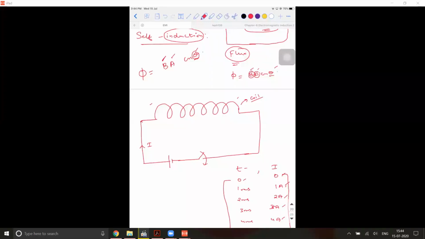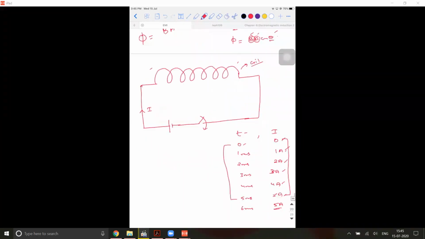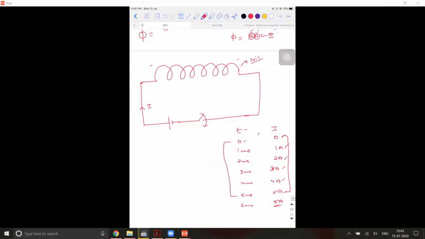And what is happening to that magnetic field? Is it constant? No, it is not constant. It is not constant from where to where? Between the 0 to 5 milliseconds. After that, it is constant. That's a different story. Now my observation is only till 0 to 5 milliseconds. I'm trying to analyze what exactly is happening within the coil. So from 0 to 5 milliseconds, the current is growing from 0 to 5 ampere.